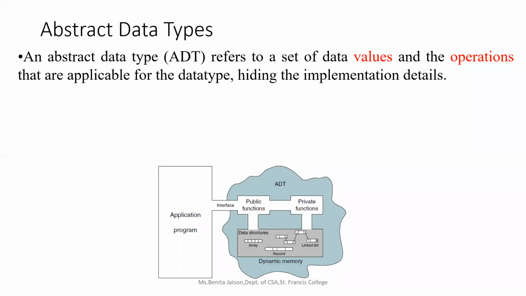We are hidden from the implementation details. We know that if we perform deletion in the linear data structure of a stack, the data element will get deleted. If you do insertion, it will get inserted. All these operations will be performed on these data structures, but the implementation details are hidden.